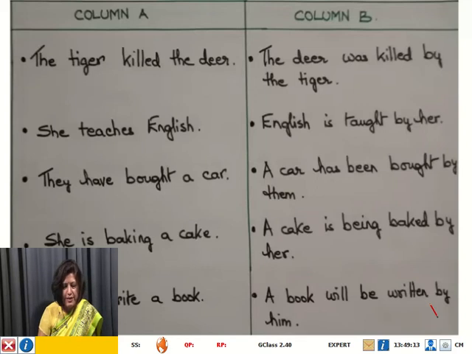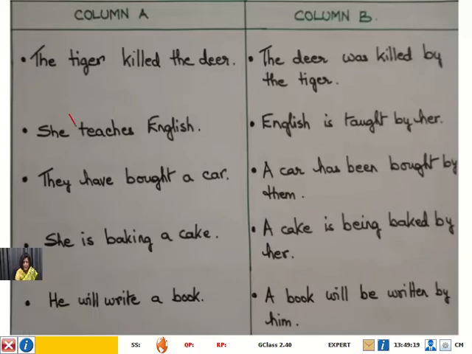Now what do you see here? You will see that you try to match the sentences of column A with the corresponding sentences in column B. All right. So what do you have here? You have the first sentence. Let us read it out.